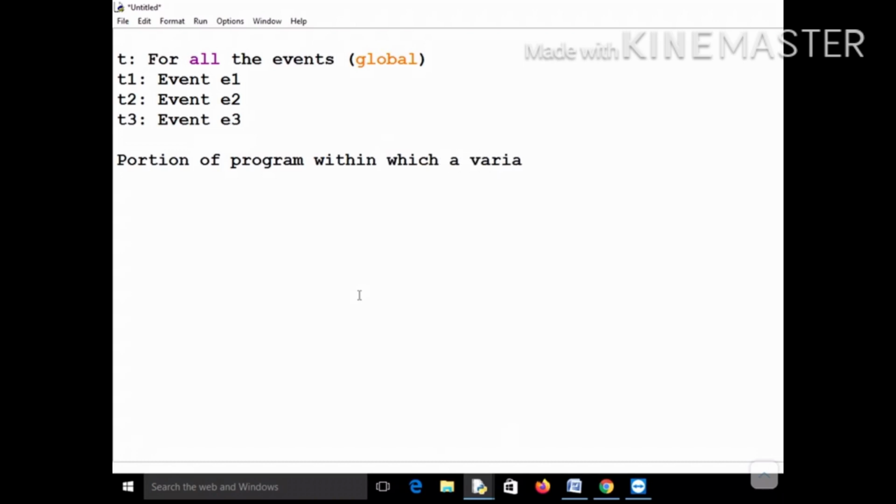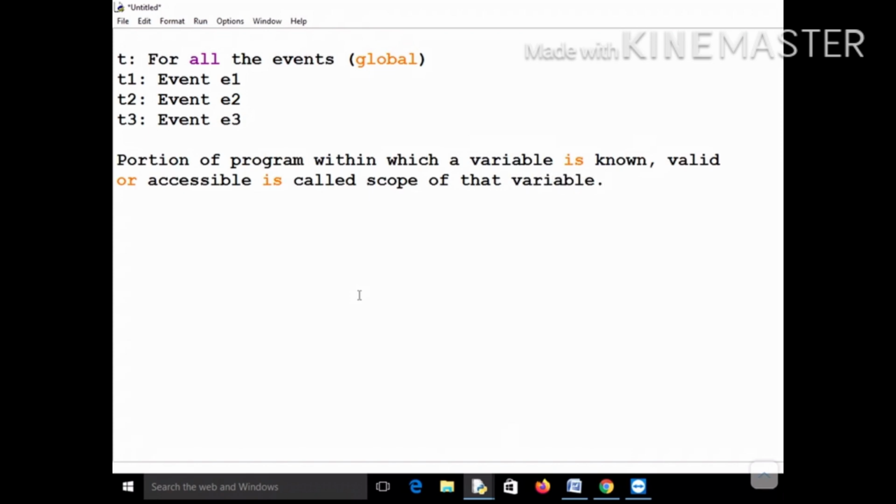within which a variable is known, valid or accessible is called the scope of that particular variable. So the portion of the program within which a variable is known, valid or accessible is called the scope of that variable.